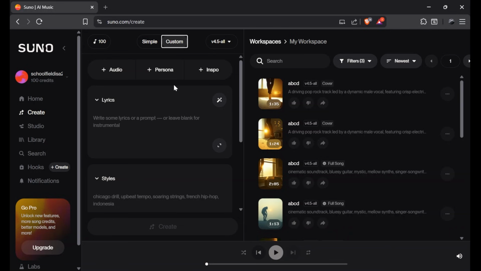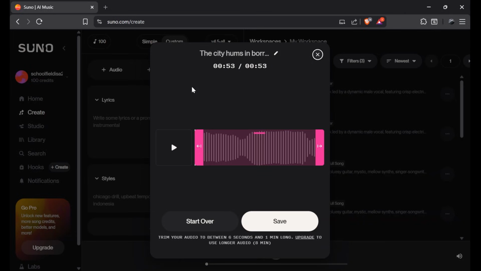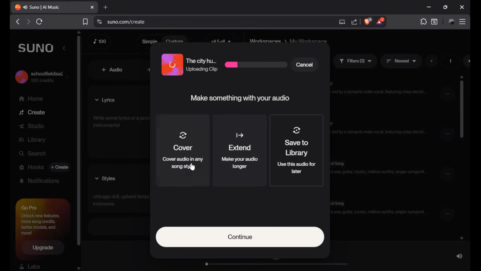Make sure you add in an audio that isn't copyrighted or doesn't have any copyrighted lyrics. So I've created this song using Suno itself and I'm going to add that. So I'm going to upload this, and now you can select the part of the song that you want to cover. And if you're not sure about what part to select, you can even preview it by clicking on this button and it will play the song and then you can select it. So I'm going to keep the whole song selected and save it. Now you have three options whether you want to cover this audio, extend it or save it to library. We want to cover it, so select the cover option and click on continue.